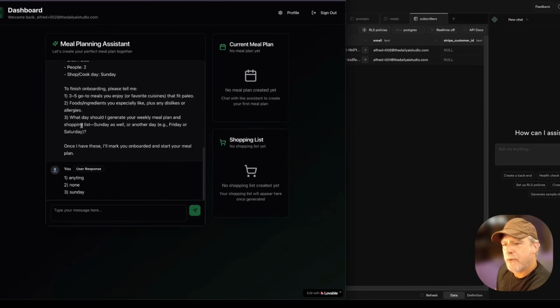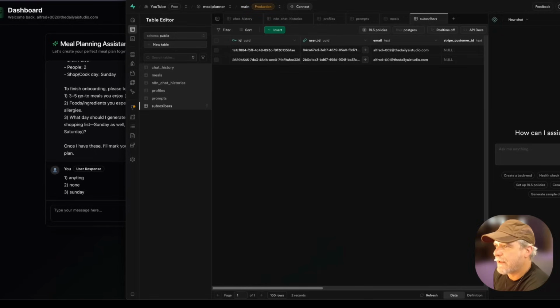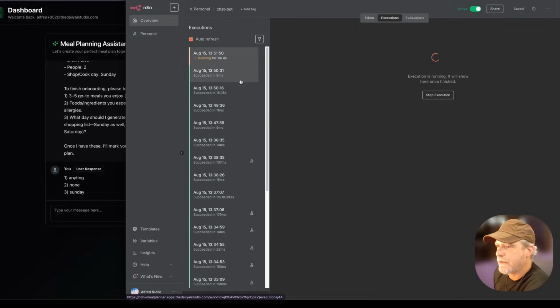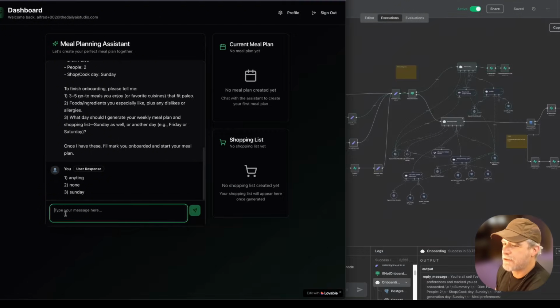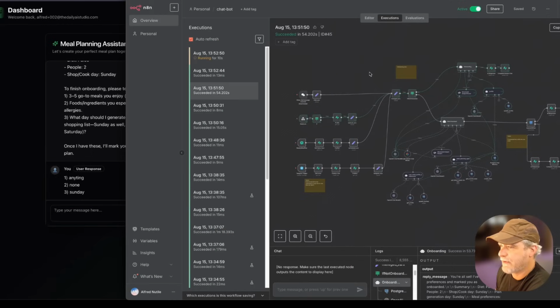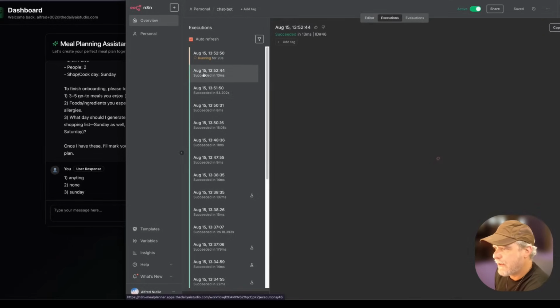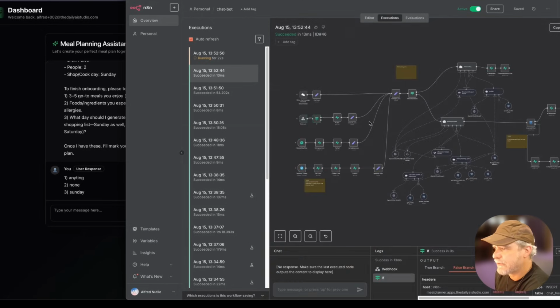And it says, hey, you're onboarded. Great. And let's go check that out. Let's go see. Oh, here it is. It's doing all that thinking, right? But I didn't show it here as thinking. UI stuff. It's just the details. And those take the most time, honestly. So it's still running and thinking and doing all that stuff. I wish we could see more, but you can't see it while it's running.